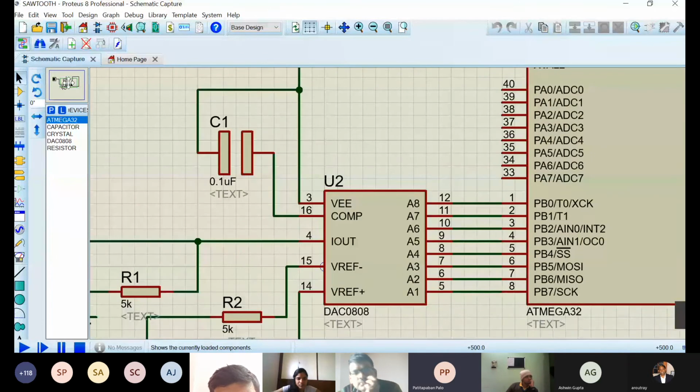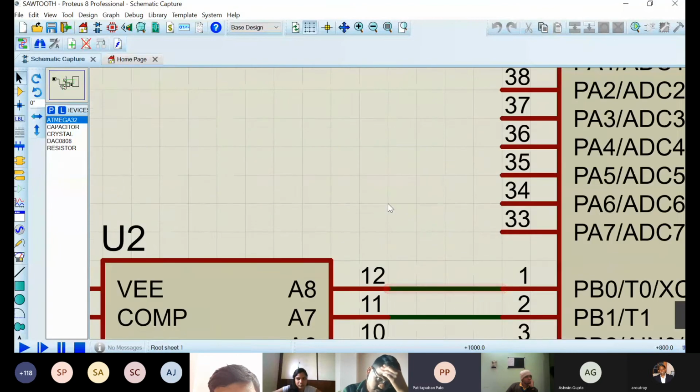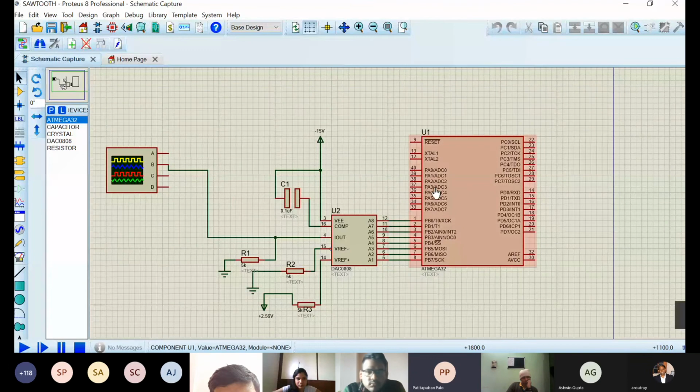You can take a picture of the whole circuit, because this will be needed in your labs for today and tomorrow. So just take a picture of this and try to understand what I'll be doing. I'll take the port B pin over here, and whatever digital signal is the output at port B will act as input to this DAC. We are using a DAC 0808, very simple. Then we've set the voltage reference for the DAC. Then we'll take the output, and you will measure the output in the oscilloscope.